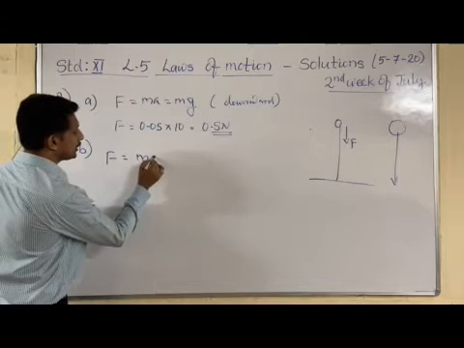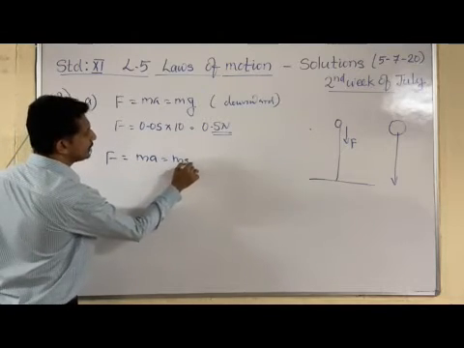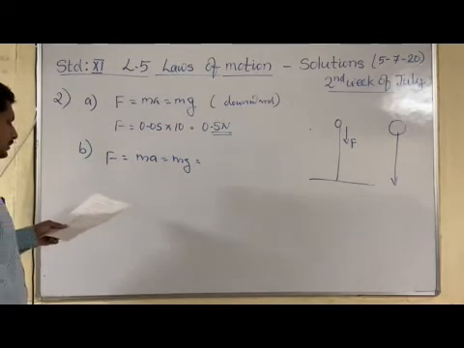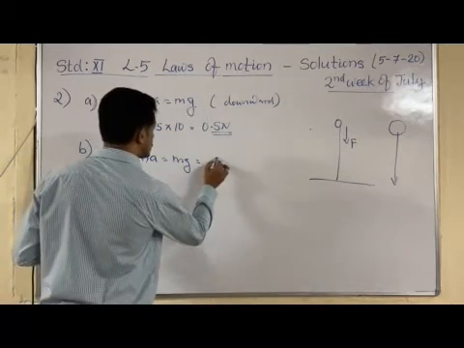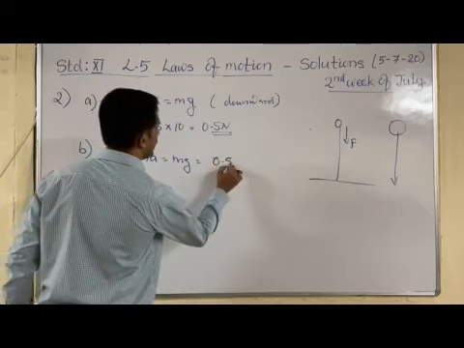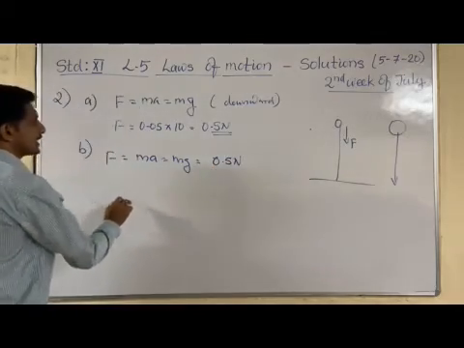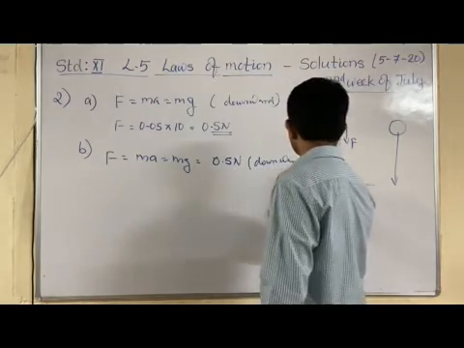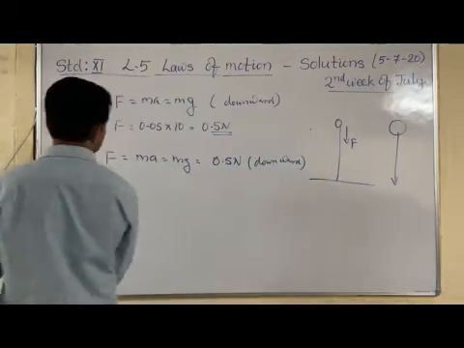It is F equals mg only, so the force remains the same in this case also. The answer is 0.5 Newton, and this force is acting in the downward direction.